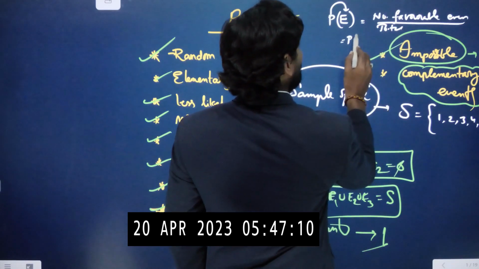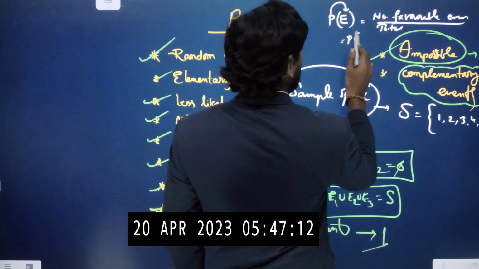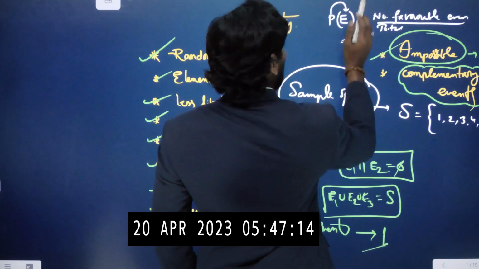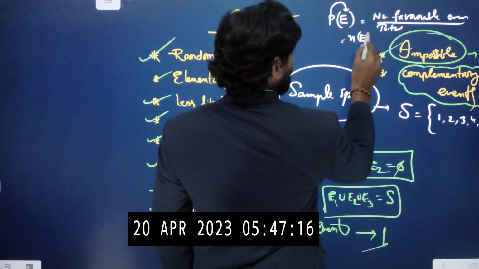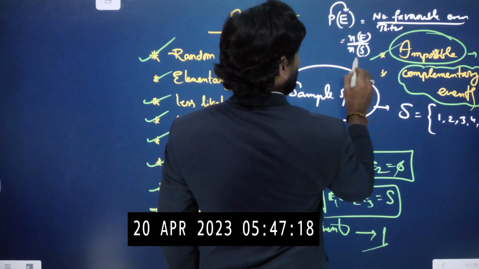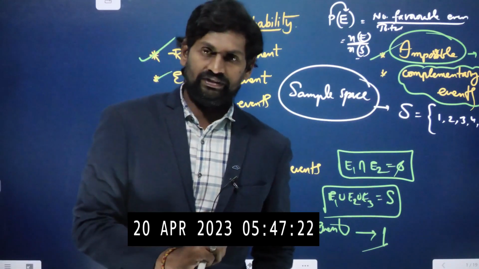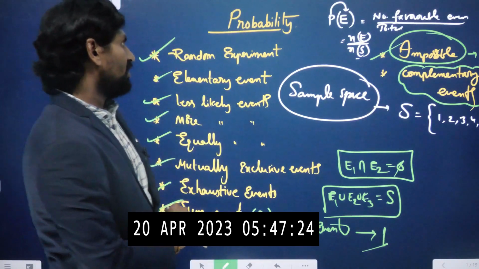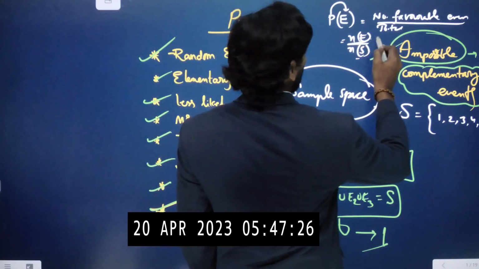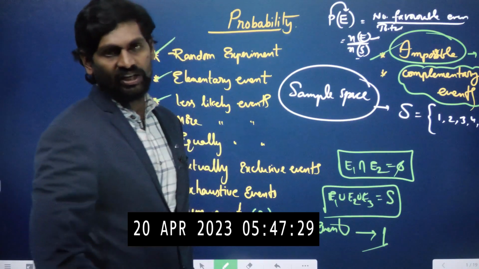So simply P of E equals N of E by N of S. S means sample space, N of S means number of elements in the sample space, and N of E is the number of elements, or number of chances, of an event.